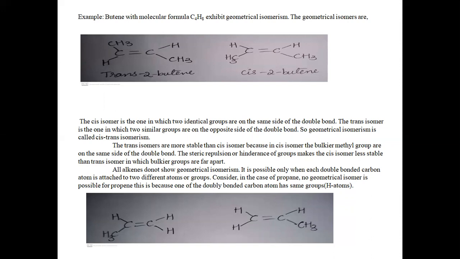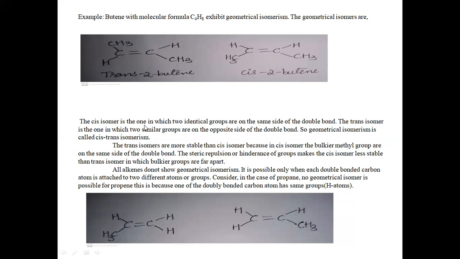There is a restricted rotation for the two double bonded carbon atoms, as well as the four atoms or groups attached to them, which leads to the geometrical isomerism in trans-2-butene and cis-2-butene.